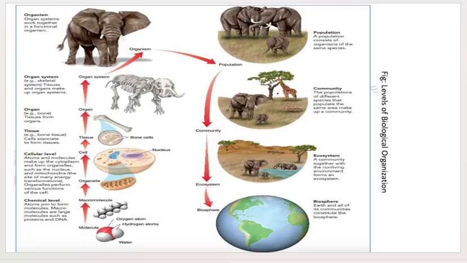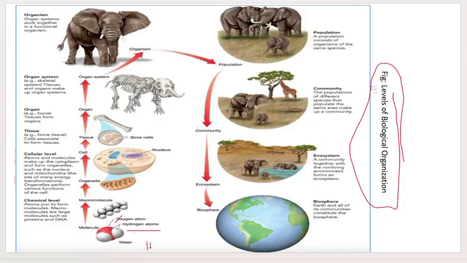See, here I have taken a diagram of the levels of biological organization. It starts from a water molecule. A water molecule consists of one oxygen atom and two hydrogen atoms.